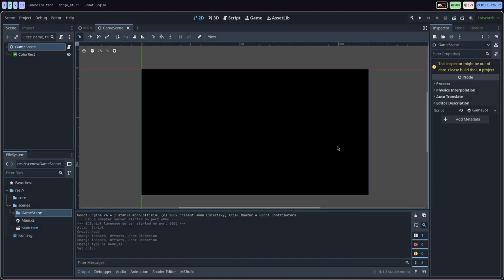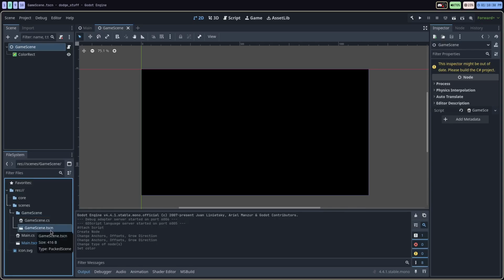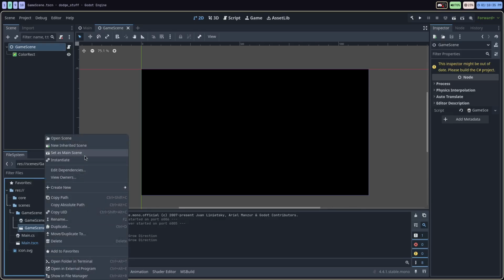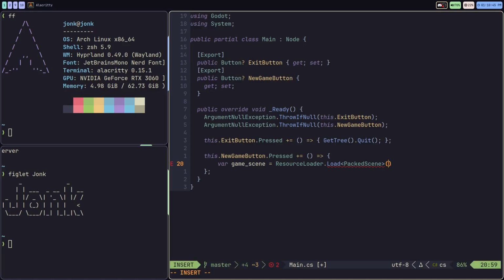So what I can do is I can jump into the editor. I can go to the game scene class in the bottom left hand corner. I can left click. We want the scene class, not the script, not the CS script. I'm going to right click on that. I'm going to click copy path. We'll go back into the editor here. We're going to give it the path that we just copied.